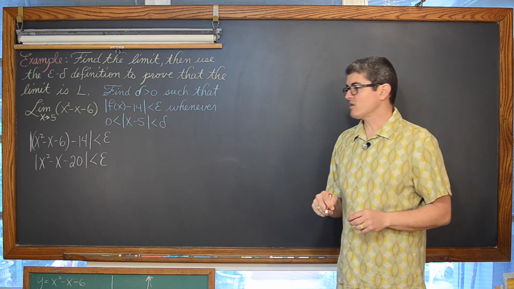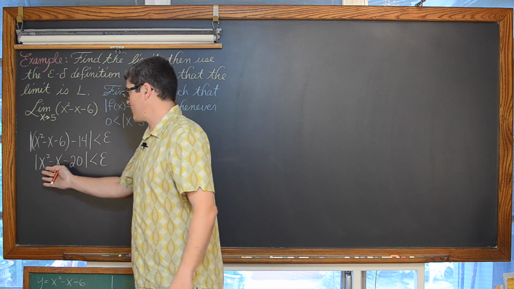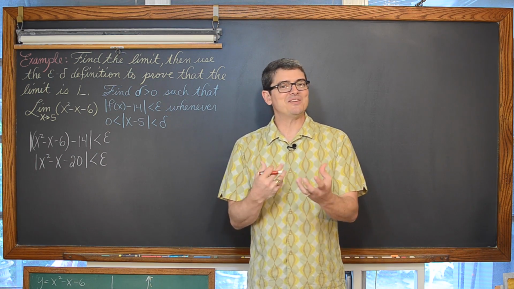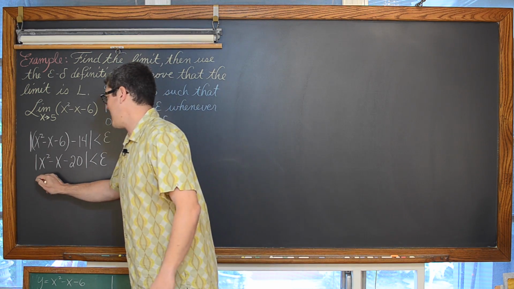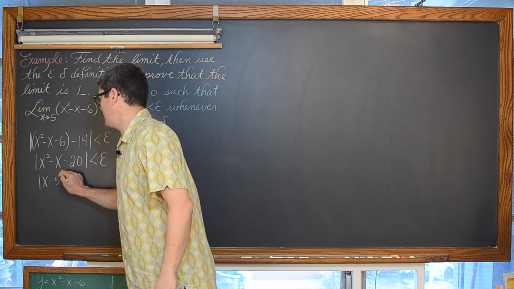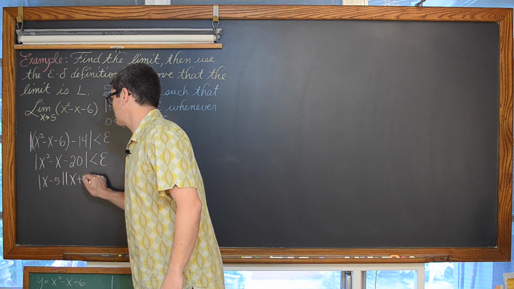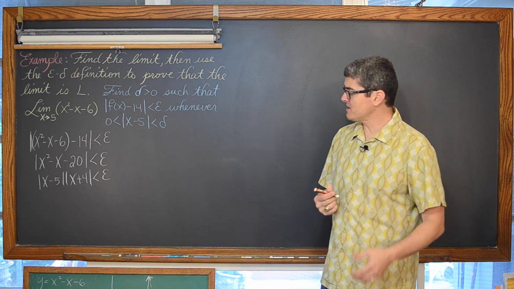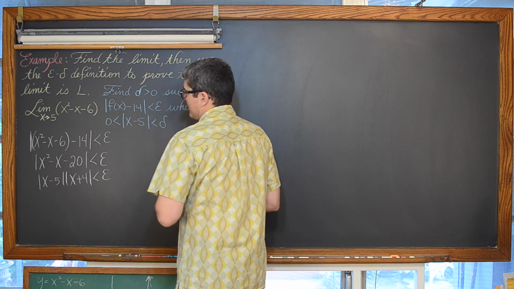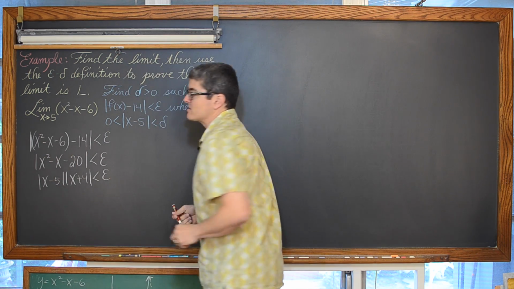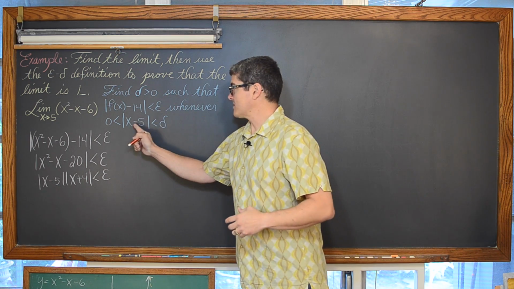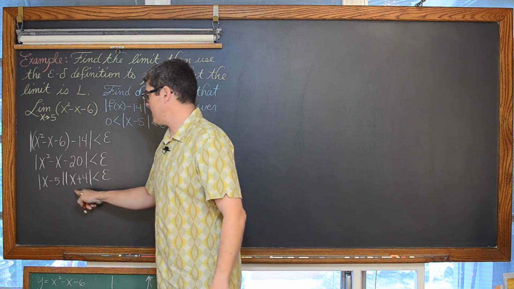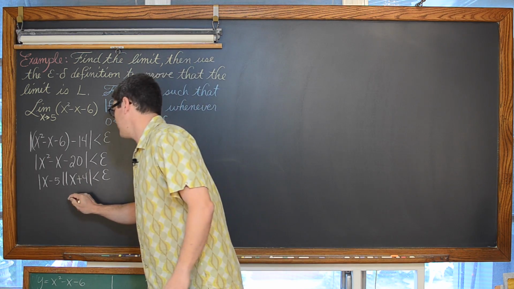That left-hand side is factorable, and when you have an expression inside of an absolute value symbol that's factorable, you can still factor. Just make sure you leave each of those factors in their own absolute value symbol. So we have the absolute value of x minus 5 times the absolute value of x plus 4 is less than epsilon. Trying to isolate that absolute value of x minus 5 and manipulate that original f of x minus L statement to match the x minus c expression like we did in the last problem, we divide both sides by the absolute value of x plus 4.